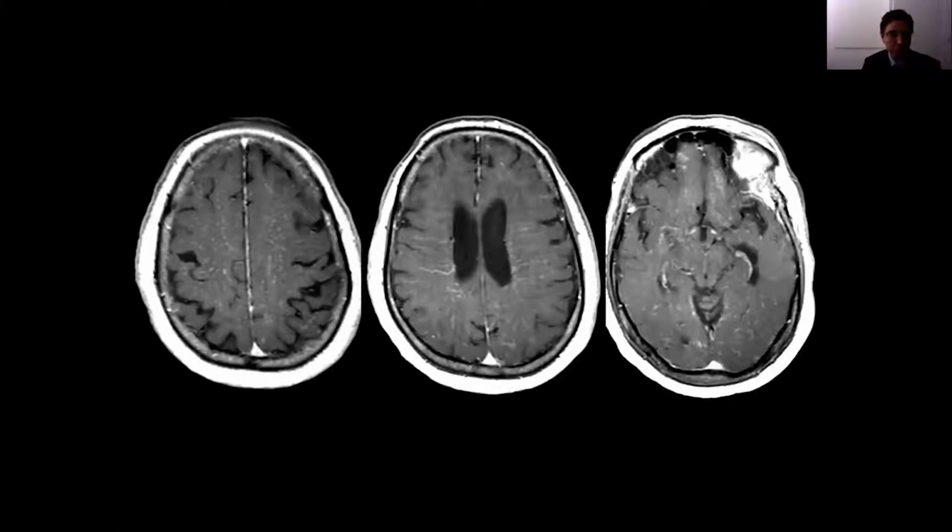Another presentation that has been described with neurosarcoidosis because of its propensity for perivascular spread is enhancement along the perivascular spaces. This is a different patient with neurosarcoidosis. We have 3 axial post-contrast T1 weighted images where we can see extensive enhancement, sometimes with areas of nodularity along the perivascular spaces. So this is another known distribution or presentation of neurosarcoidosis, although it is not as common as the other distributions that we just discussed.